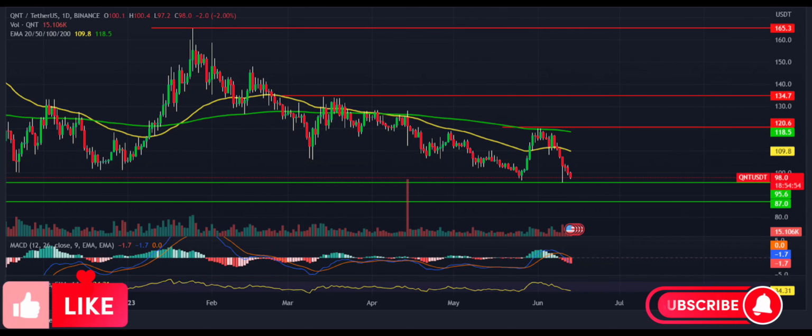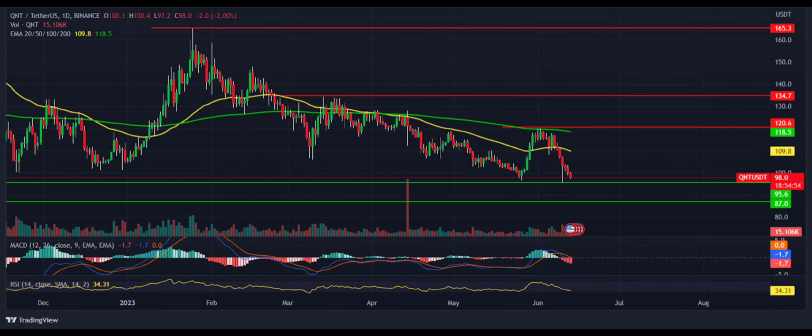Quant price fell 15% in the current month and formed a bearish pattern. QNT price rejected the 200-day EMA, showing the positional trend is down. The Quant crypto price is falling by forming lower low swings. Quant price fell 15% in the current month and dropped below the crucial support of $100.